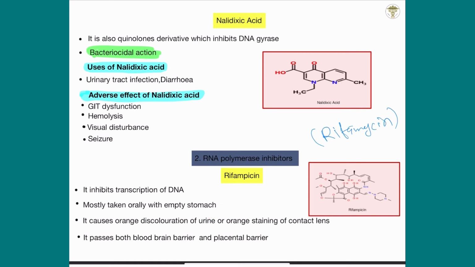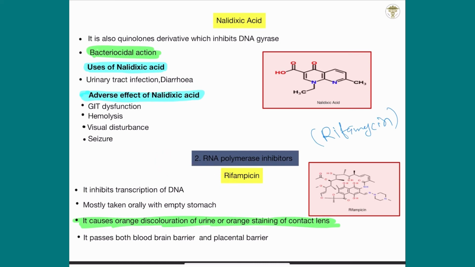It causes orange discoloration of urine and orange staining of contact lenses. Please learn this. Many times questions are asked from this. When a person takes rifampicin, his urine color changes from yellow to orange, and the contact lens color also changes to orange. And this drug, rifampicin, crosses both the blood-brain barrier and the placental barrier. Please learn that point.